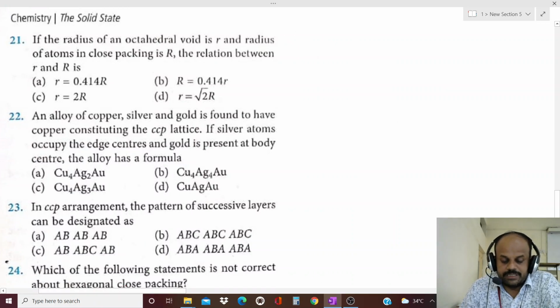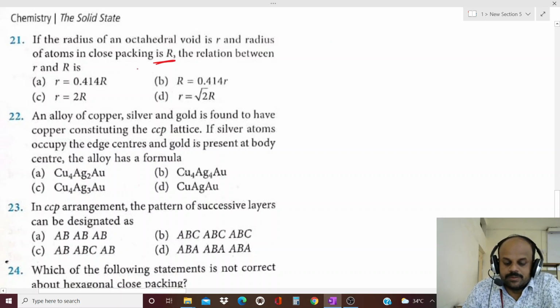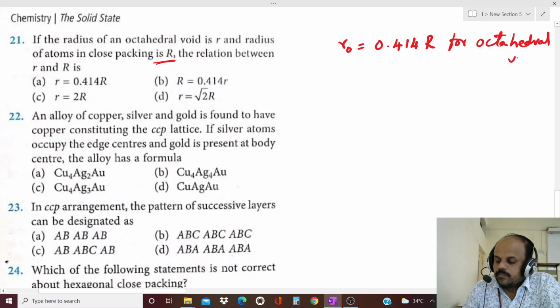So they have given the radius of the atom, that is capital R. What is the relationship between the radius of the octahedral void and the radius of the sphere? So the radius of the octahedral void is equal to 0.414 capital R. It is for the octahedral void. For the tetrahedral void, the radius of the tetrahedral void is equal to 0.225 capital R. It is for the tetrahedral void.